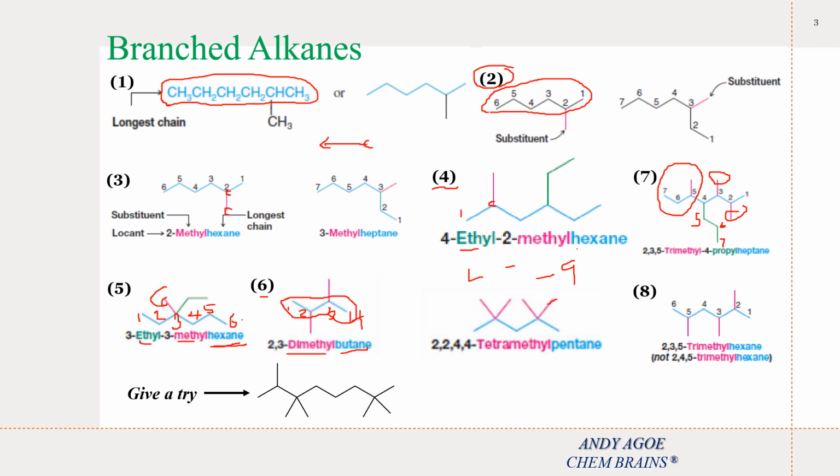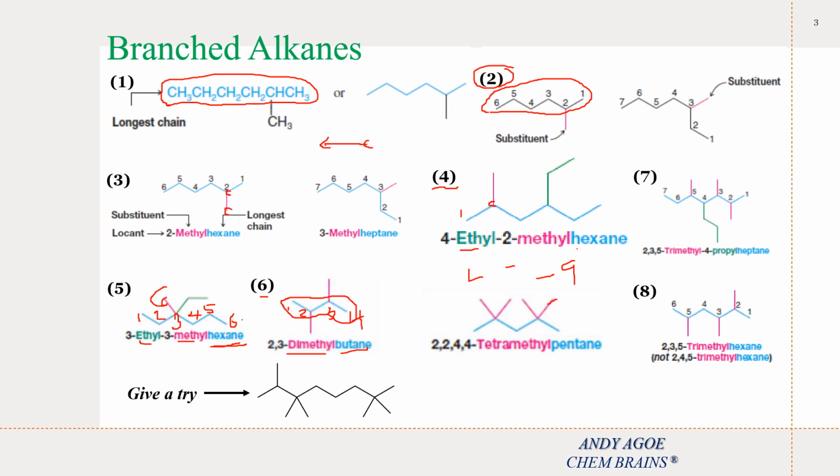We need to choose the one that has the greater number of substituents. So in that case, the preferred way of numbering is 1, 2, 3, 4, 5, 6, 7.